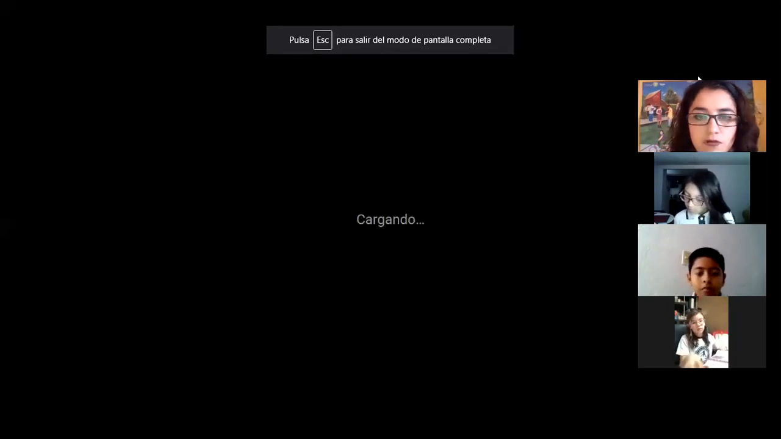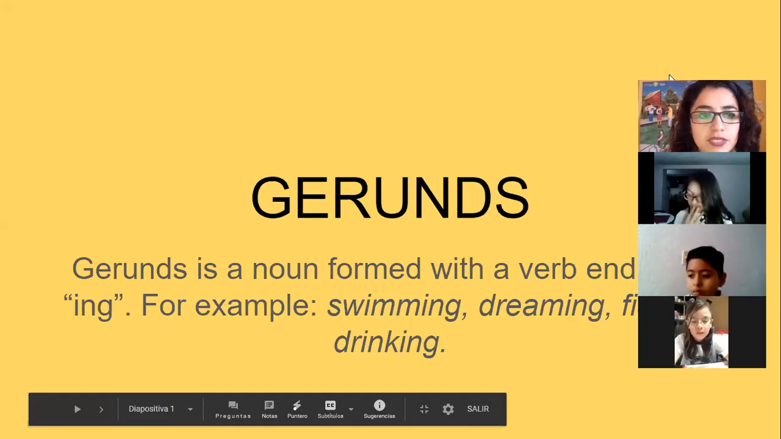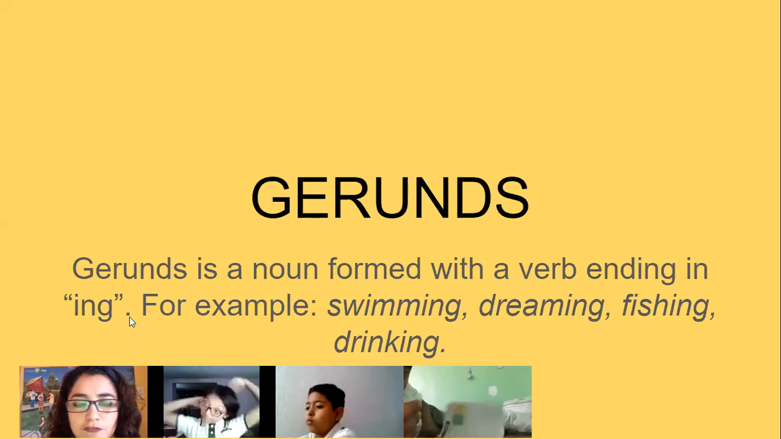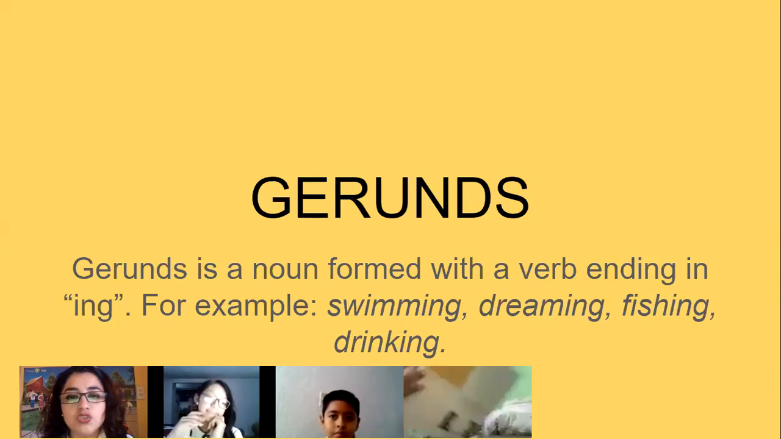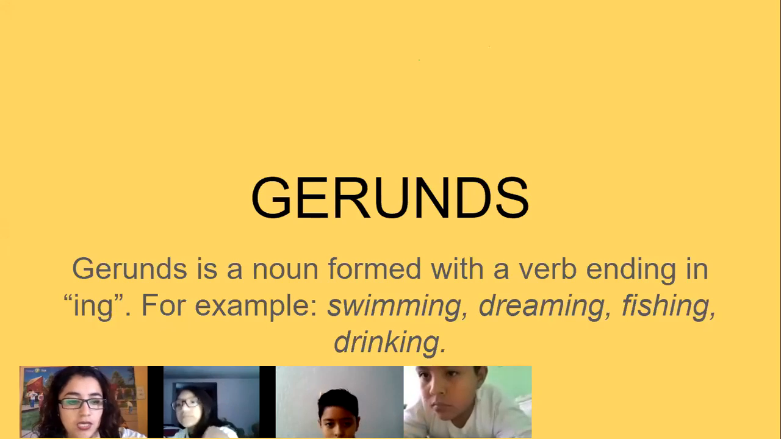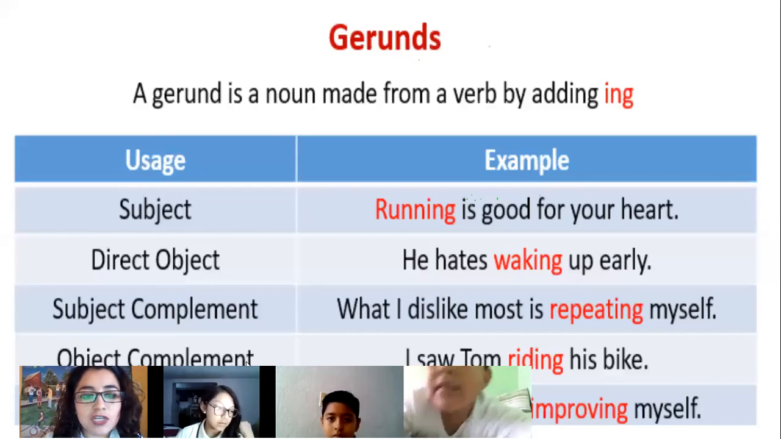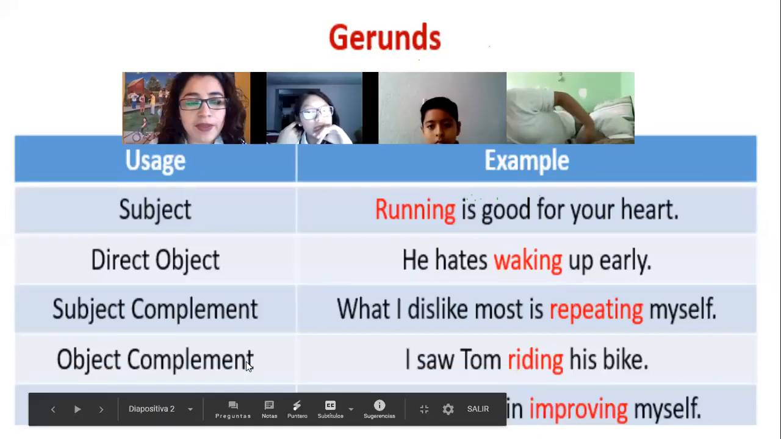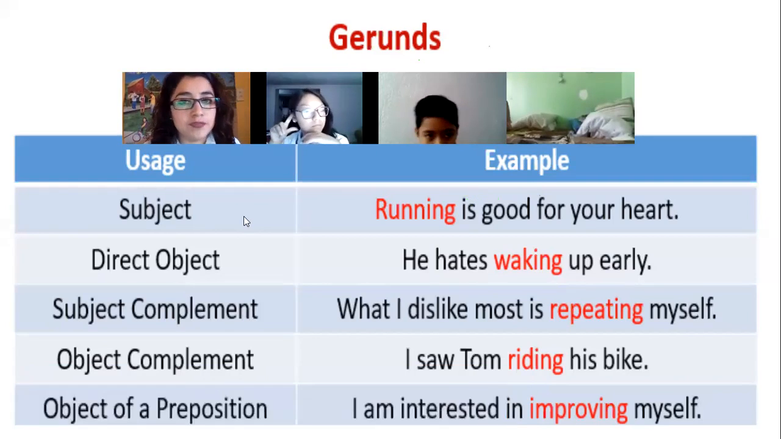You said that gerunds, okay, let me put this in this part. A gerund is a noun formed with a verb ending in -ing. For example, swimming, dreaming, fishing, and drinking. So a gerund is a noun that you form with a verb and with -ing. Okay, let's continue. We have different uses of gerunds. In this case, only pay attention to subject, direct object, and object of a preposition.